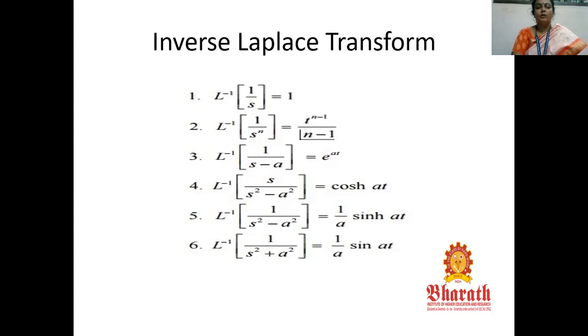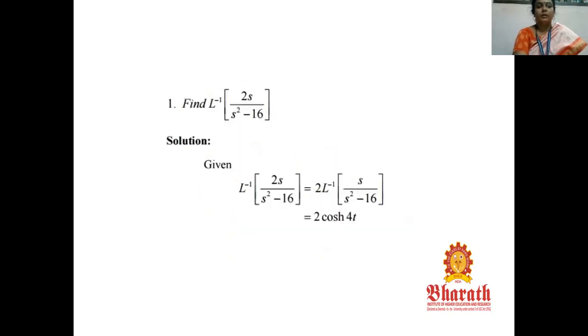So using these, some problems. That is L inverse of 2s by s square minus 16. By the linear property, 2 is taken outside, so it becomes 2 times L inverse of s by s square minus 16. L inverse of s by s square minus 16 is cosh 4t, because a is 4, as a square is 16 is given.